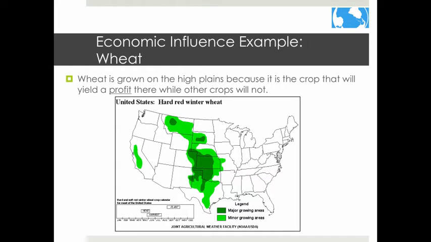For example, the best place to grow wheat based on climate and soil would be in the Ohio River Valley and the Great Prairies of Iowa, Illinois, and Indiana, right there. However, wheat is grown farther west on the high plains. Wheat is not grown there because it is the best place to grow it, but because it is the crop that will yield a profit there while other crops will not.